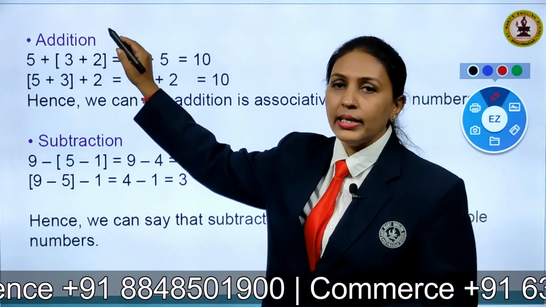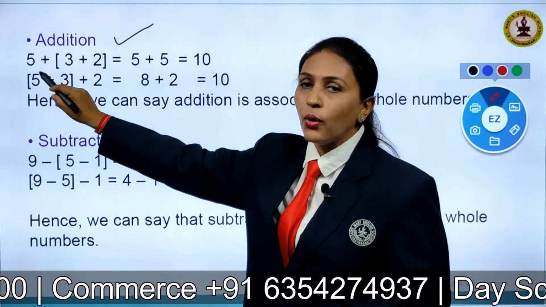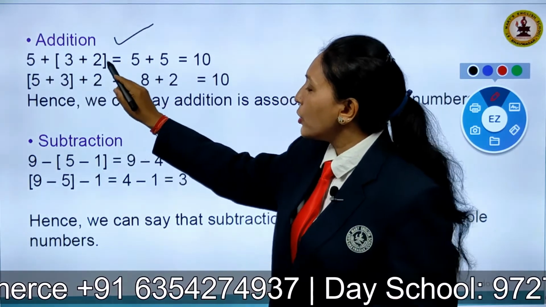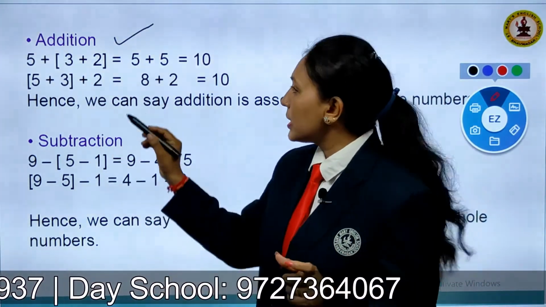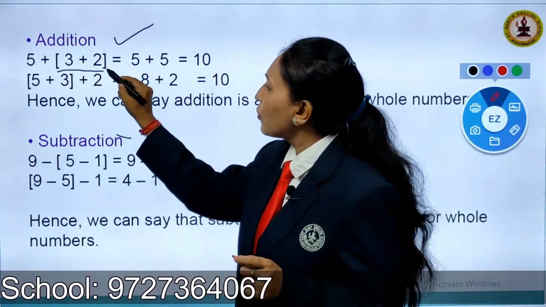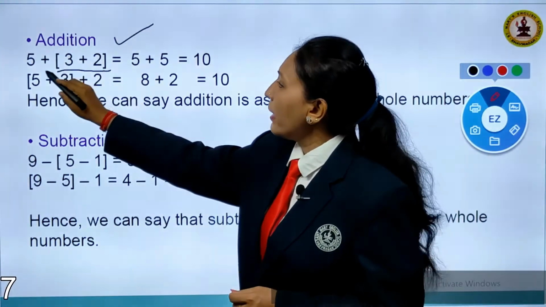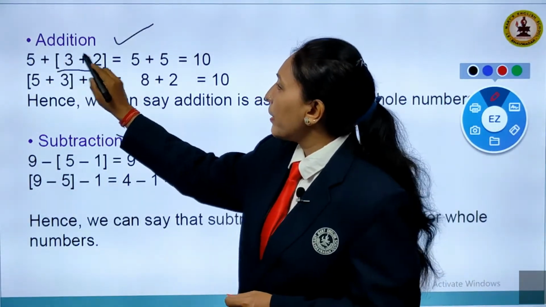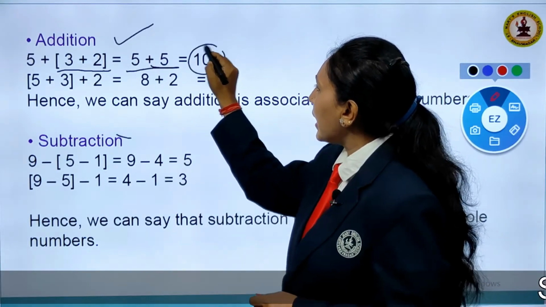For addition, let us check first the operation with addition here. I have taken 3 whole numbers, 5, 3 and 2. Now, as I told you, we have to group the numbers here. I have taken first the group of 3 plus 2. Now solving it, 5 as it is plus 3 plus 2, I will get 5. So 5 plus 5 I will get 10.